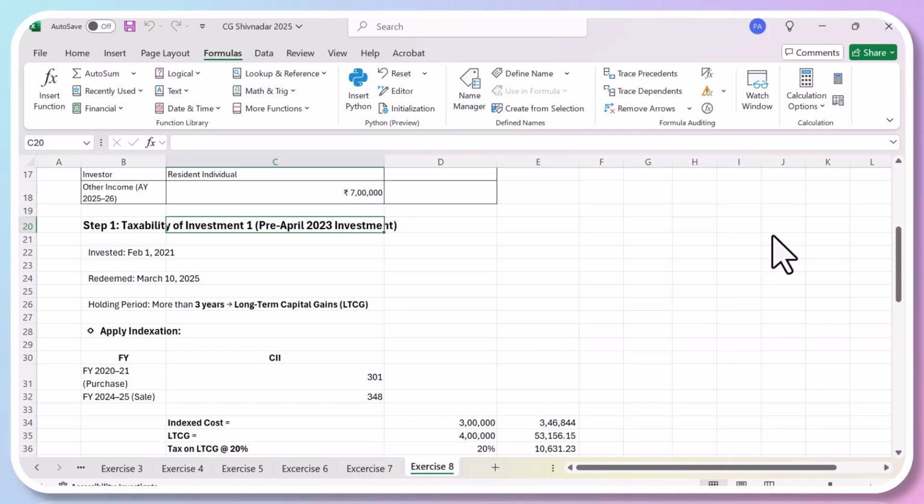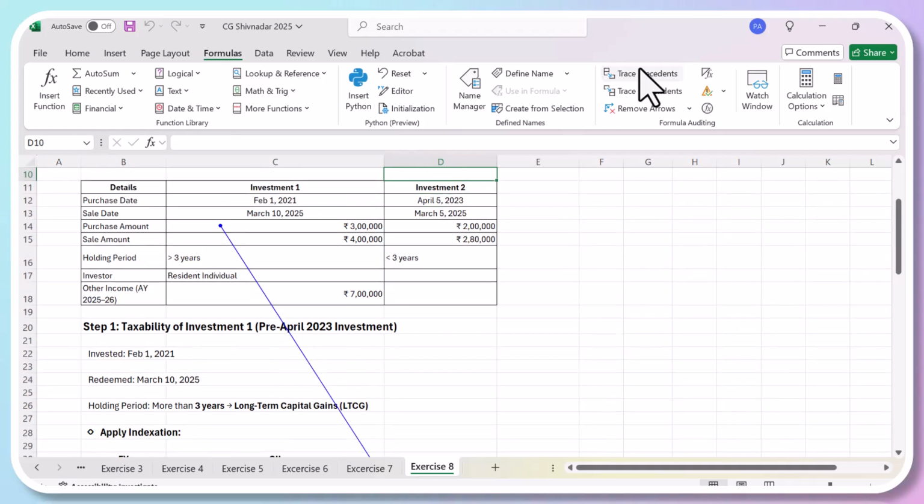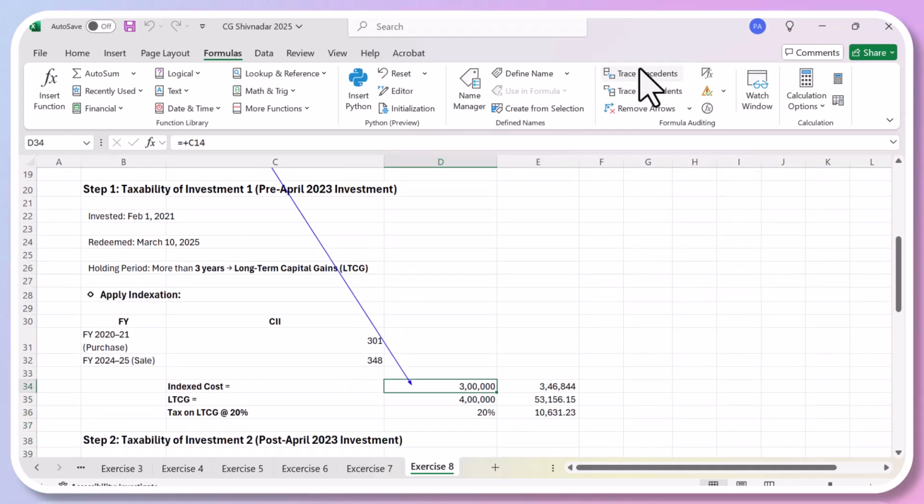The CII was 301 and now it is 348 when you sold it. Your purchase of investment number one was for 3 lakhs, and you sold it for 4 lakhs.